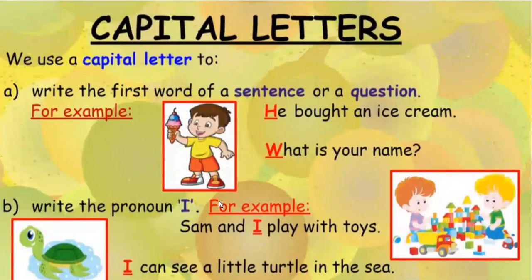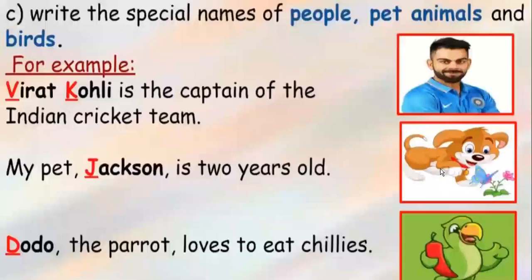We use a capital letter to, number one, write the first word of the sentence or a question. For example, He bought an ice cream. What is your name? We have capitalized. You can see they are highlighted with red color. Write the pronoun I. For example, Sam and I play with toys. I can see a little turtle in the sea. Now, we have to also capitalize the pronoun I. If you are noticing one more thing, we have put a full stop at the end of every sentence. Okay, and here we are asking what's your name? That's why we put a question mark.